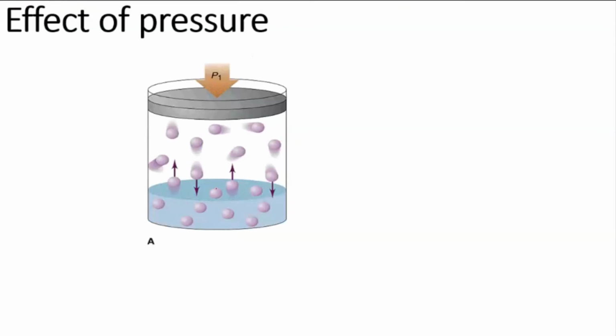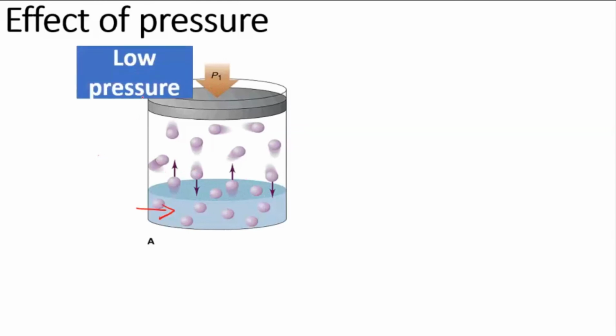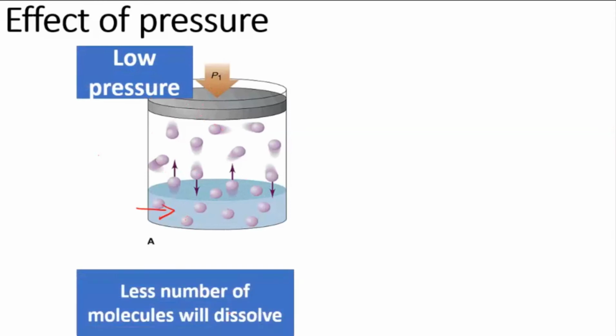Like if I have a solution now, you can see here you have a solvent. Let's take a solvent and above that there is a gas. Now initially, if the pressure is very low, imagine you have applied only a very small amount of pressure from the above side. Then the number of molecules which are going to get dissolved into this will also be less.